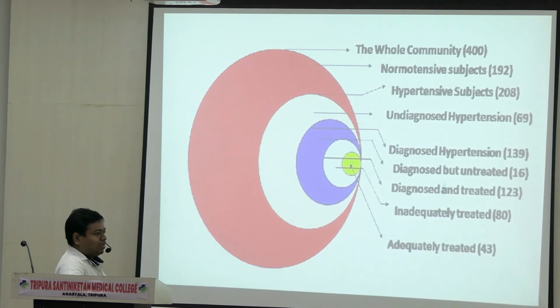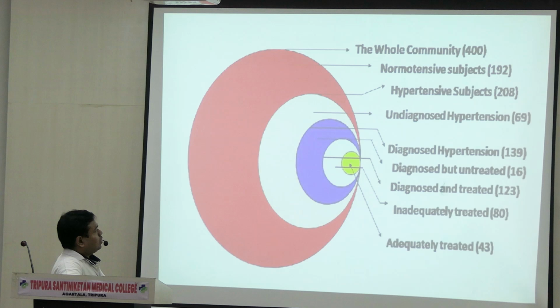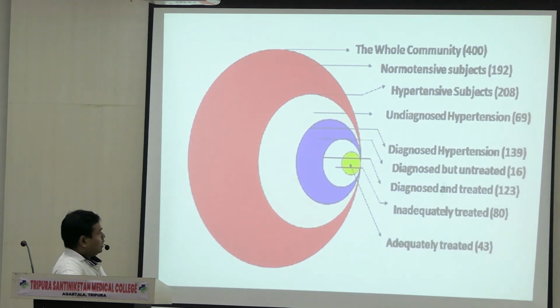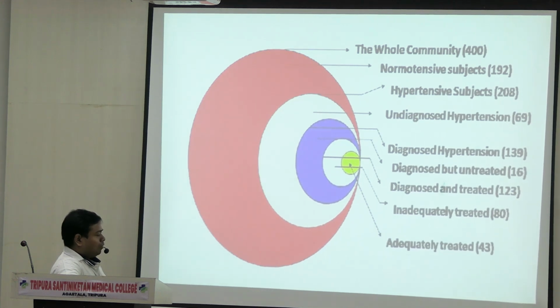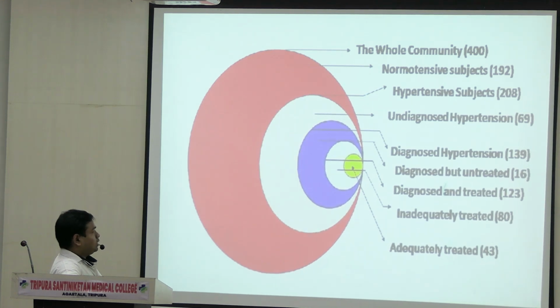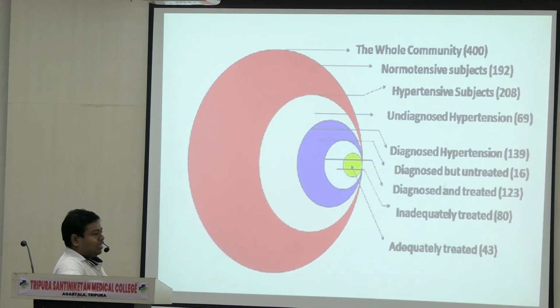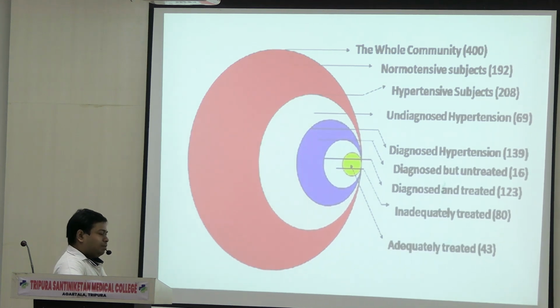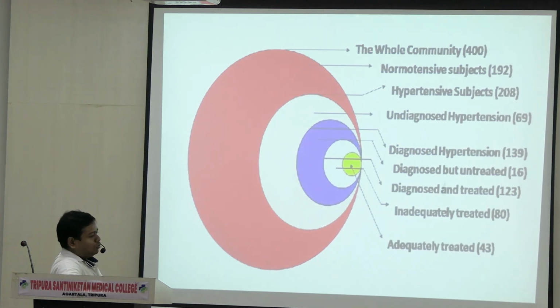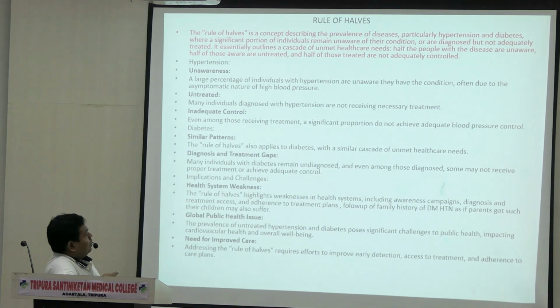Total population, 50% of the total population will get hypertension, and out of that 50%, half of the population will get diagnosed. Okay? And of that diagnosed population, half of the cases will be diagnosed and treated. And out of the diagnosed and treated cases, only 50% will get adequately treated, and the rest of the persons will be inadequately treated. This is very easy. Okay? This is a short note. Okay? This is what I have explained.